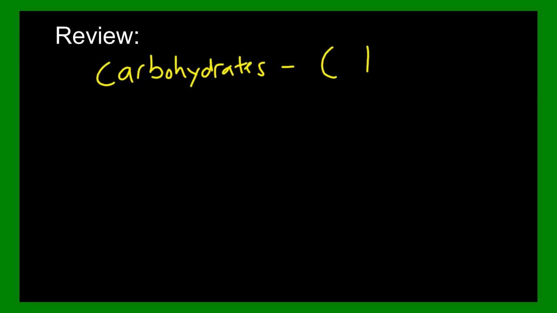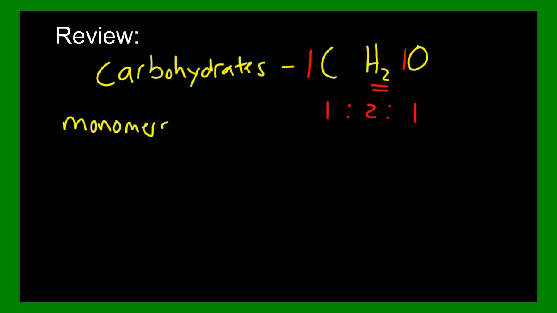So let's review. Carbon is in carbohydrates. Carbohydrates are carbon-based molecules that have a carbon to 2 hydrogen to 1 oxygen ratio. Generally speaking, 1 carbon to 2 hydrogen to 1 oxygen. It's a 1 to 2 to 1 ratio. Carbohydrates' monomers are things like glucose. They are simple sugars. And there's other things like galactose and fructose.